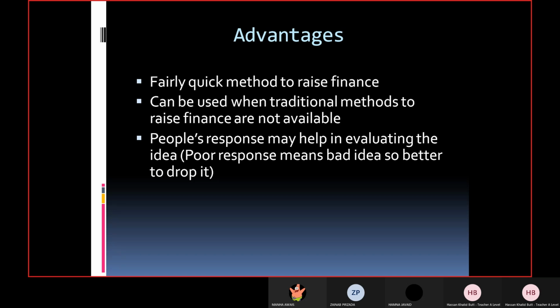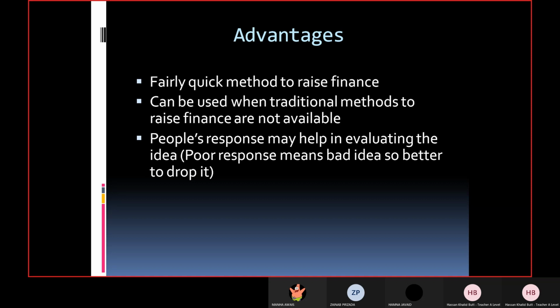Those are from the community, right? But if you are not able to collect the amount, for example, the amount required is 10 million and you only get 2 million even after 2 years, it means that it is better to drop that idea. It's not only about not having the required amount. One of the biggest reasons is that this is not going to work, because the majority of the people are not interested, because they think this idea cannot be successful.